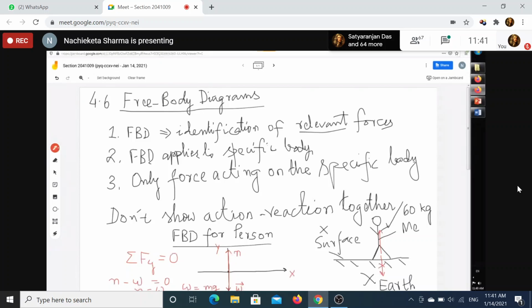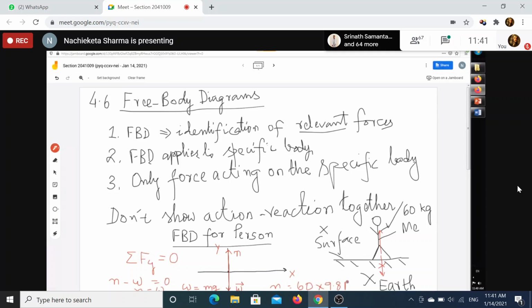Because I know the mass, I know the g, I can write N is equal to 60 into 9.8 Newton. So this is how I can find out the normal force.